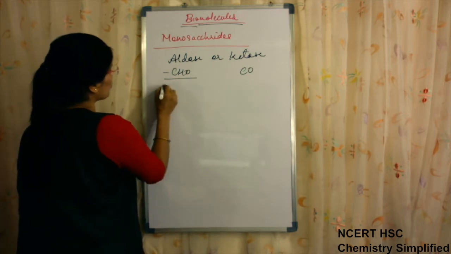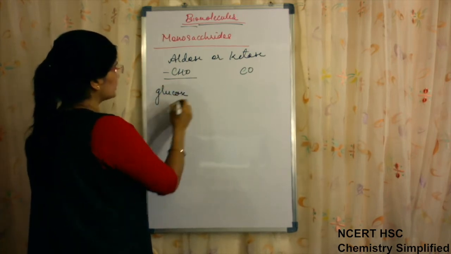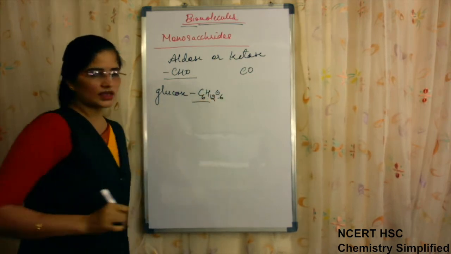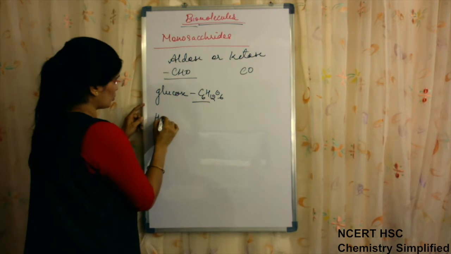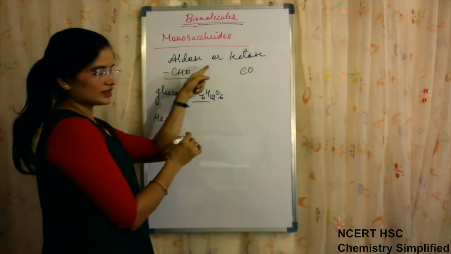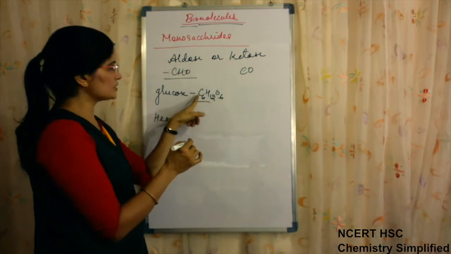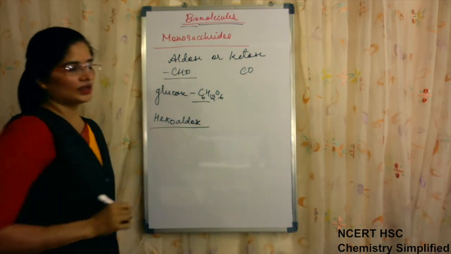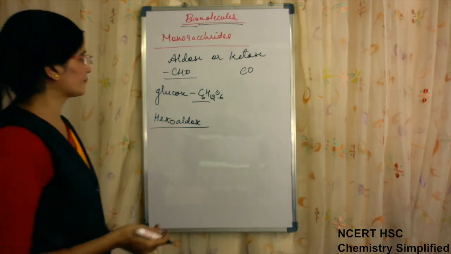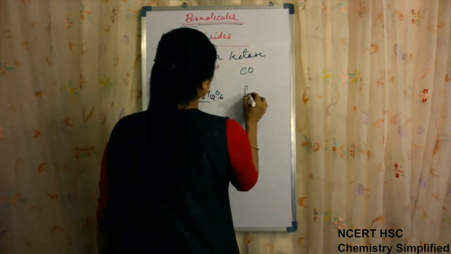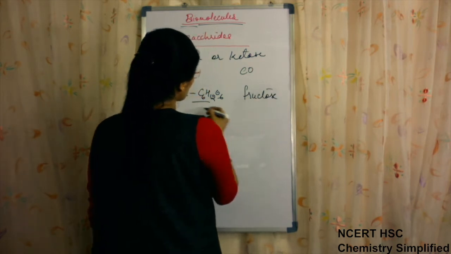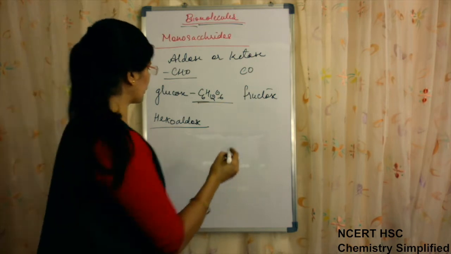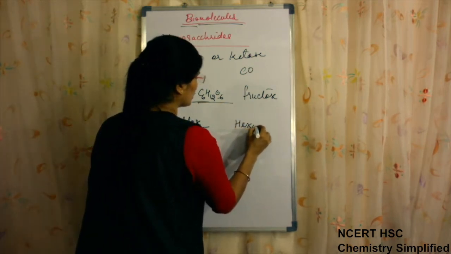For example, glucose is a monosaccharide. The number of carbon atoms according to the formula C6H12O6 is 6. So it is hexo, and because glucose has an aldehyde group, it is a hexoaldose sugar. On the other hand, fructose has the same formula, but the functional group present in fructose is a ketonic group, so it is hexoketose.